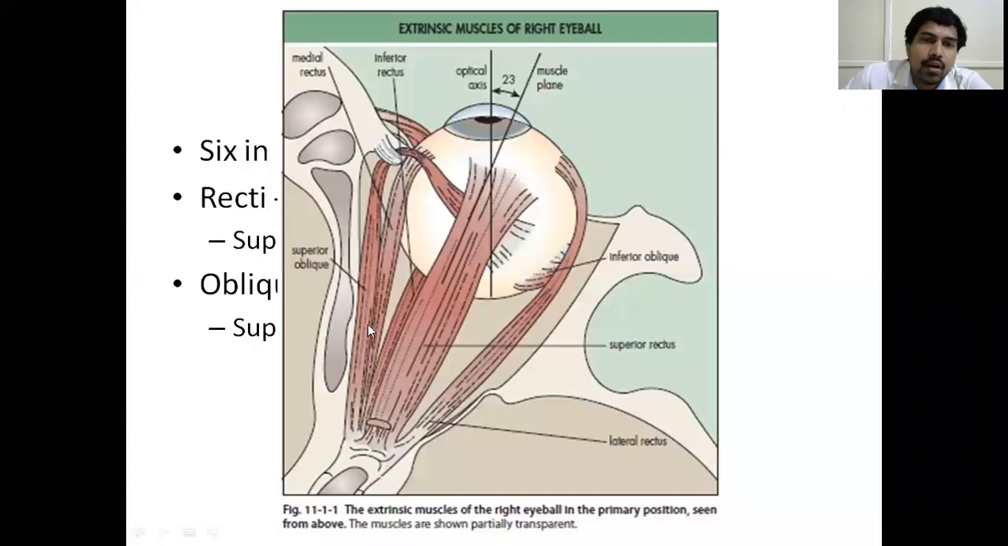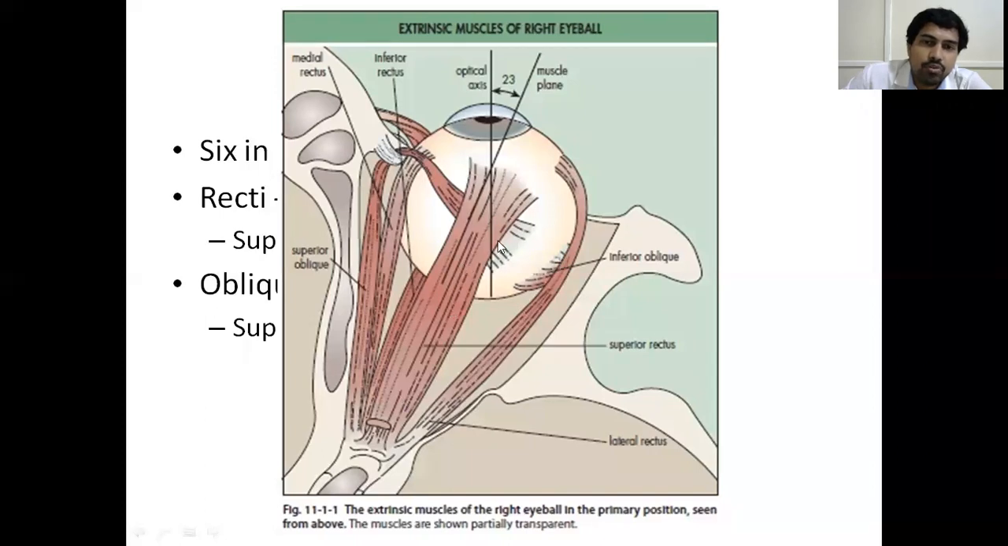After that there are the obliques. You see, this is the superior oblique muscle, because it is inserting in an oblique pattern. As it is present superiorly, it is called the superior oblique muscle, and the one that is present inferiorly is called the inferior oblique muscle.